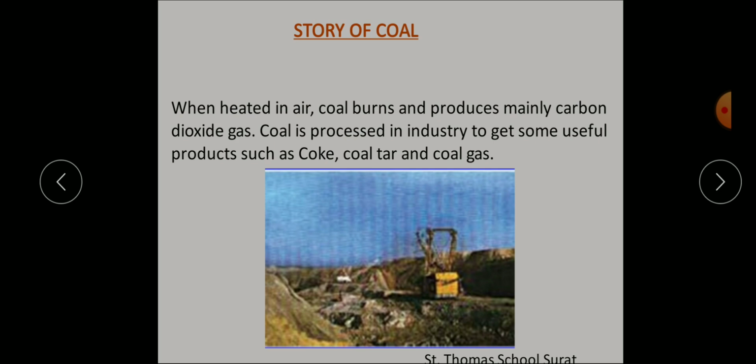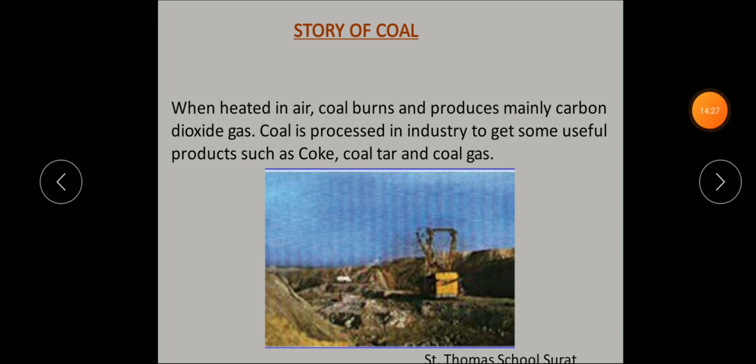Coal is processed in industry to get useful products such as coke, coal tar and coal gas.